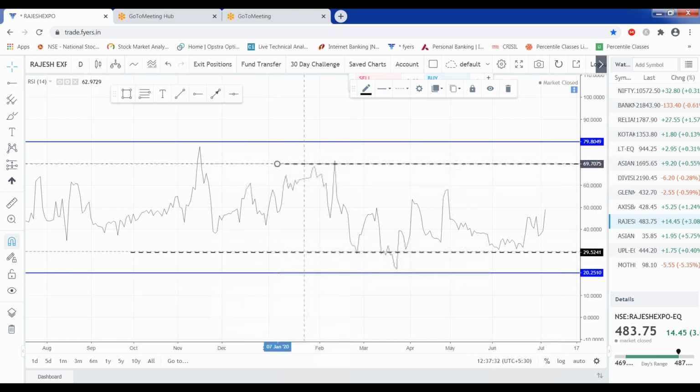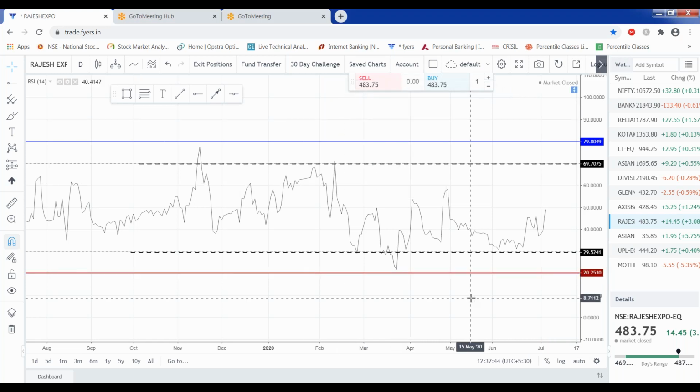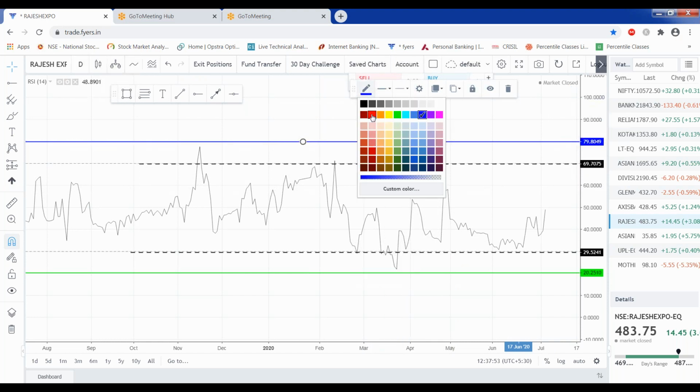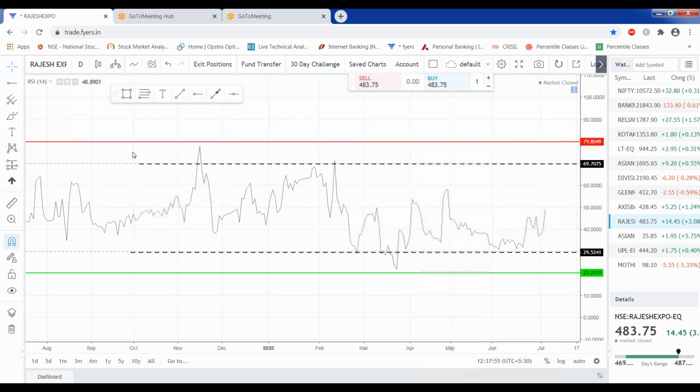Okay, so this black line is 70 and this blue line is 80, and let me change the color of this line. This red line is 20. Or let's make it green, it will be easier for you to understand. It's a green line and this line is a red line. So now the 4 parameters I am talking about: 80, 20, 70, 30.